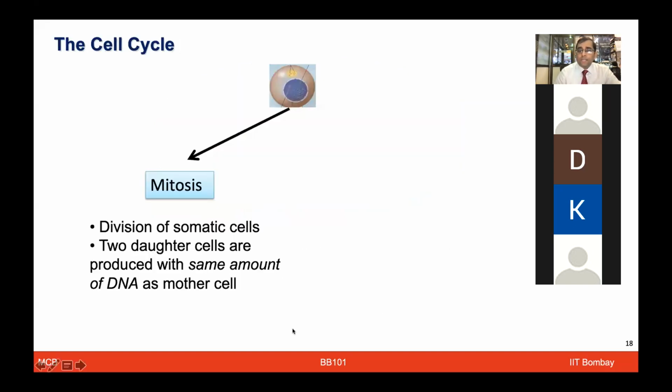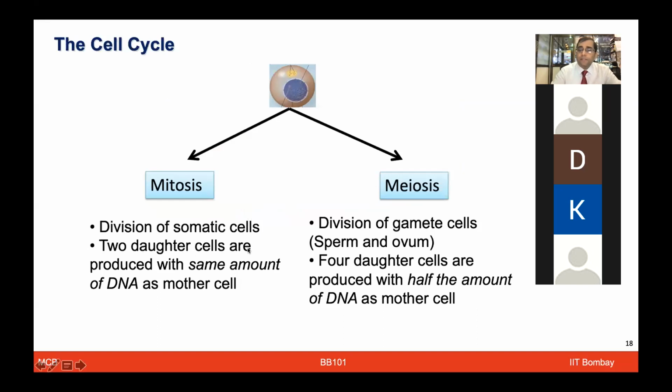So broadly, we'll be talking about these two major cell divisions, mitosis and meiosis. Mitosis, as we have discussed briefly, is about the normal body cells, somatic cells, and how they are involved in growth and repair. They need to continuously replenish the older cells, or cells being lost due to any accident or regeneration activities like that. Two daughter cells will be produced at the end of mitosis, having the same amount of DNA as the mother cell, and they will continue performing normal functions.